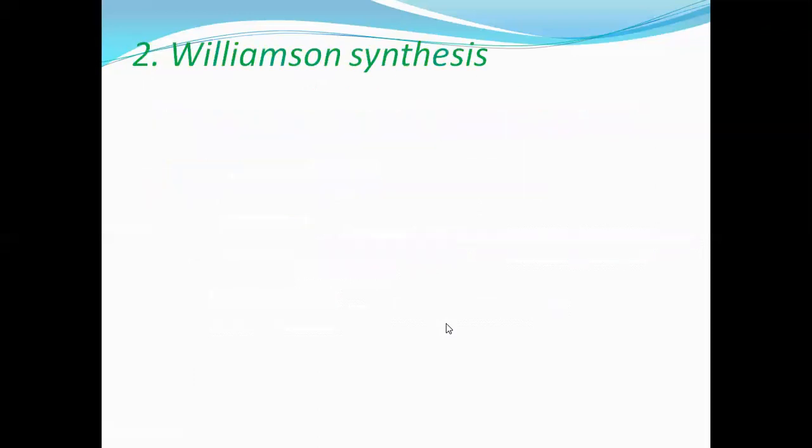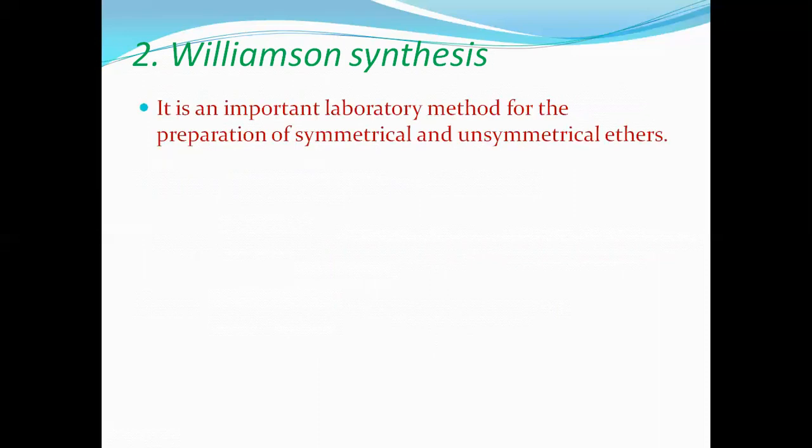Second method, Williamson's ether synthesis, or in short, it is called Williamson synthesis. It's an important laboratory method for the preparation of symmetrical and unsymmetrical ethers. That means either symmetrical, that means from oxygen either side having the same number of carbon atoms, or unsymmetrical, different number of atoms.